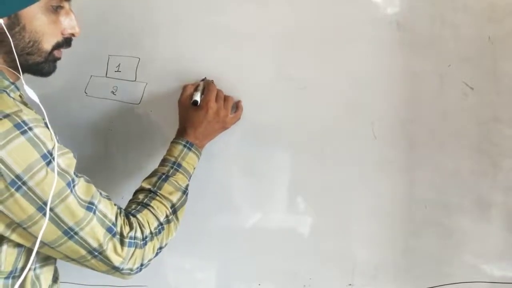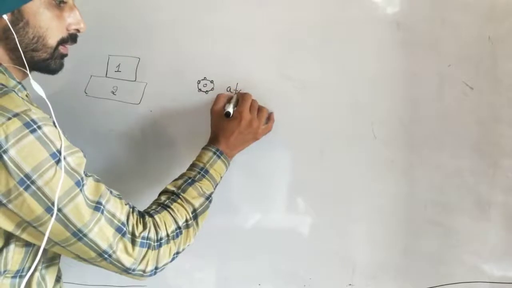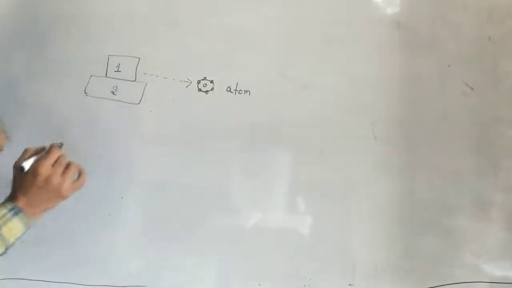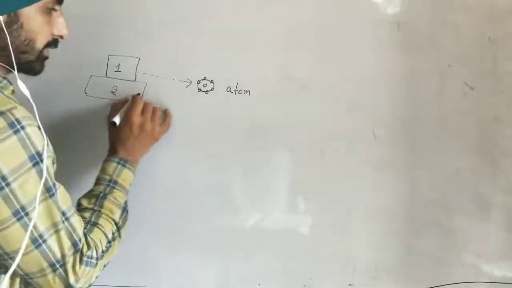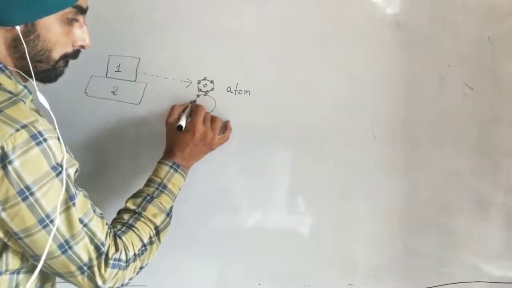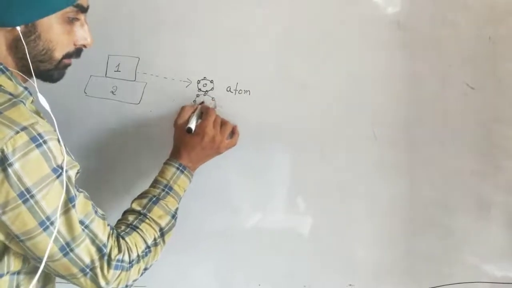Suppose this is an atom of the second object. There will be so many atoms in the first object, and this is an atom of the second object.